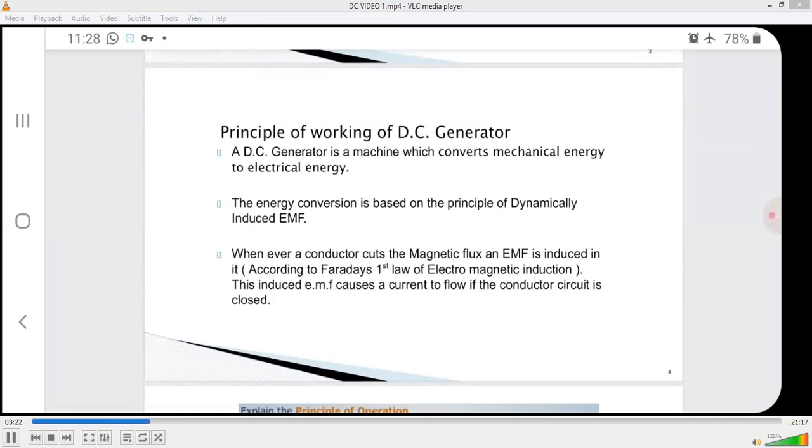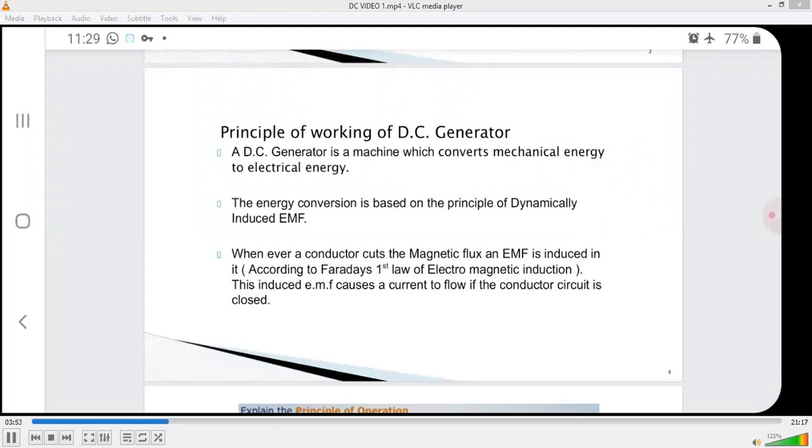Whenever a conductor cuts magnetic flux lines, a dynamically induced EMF is produced in that conductor. It is nothing but Faraday's first law. This induced EMF causes a current to flow if the conductor circuit is closed. The DC machines work on the principle of Faraday's laws of electromagnetic induction.